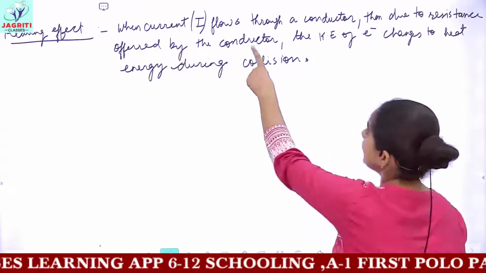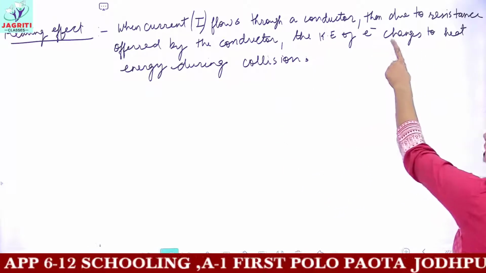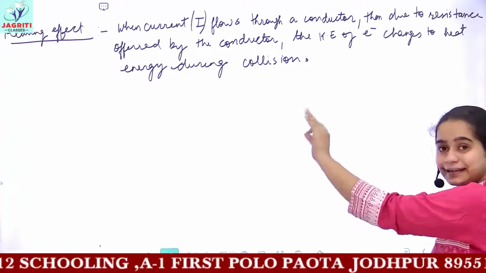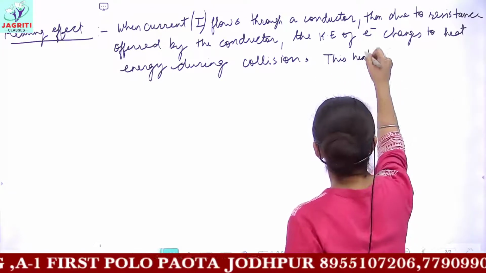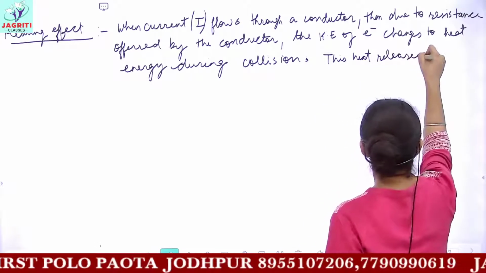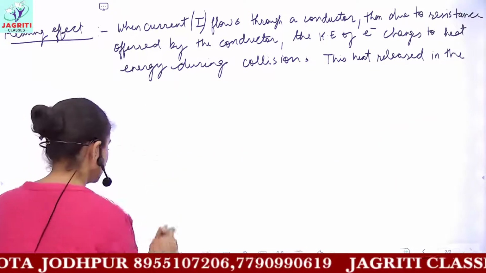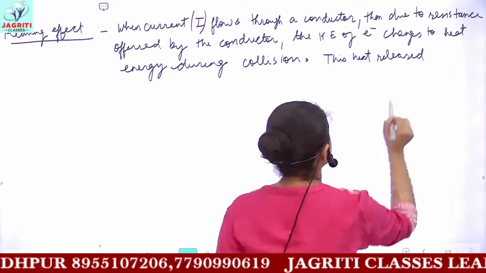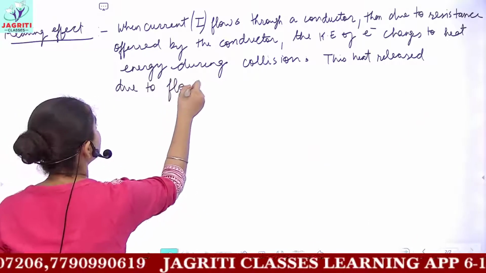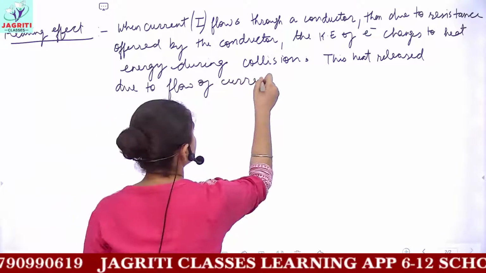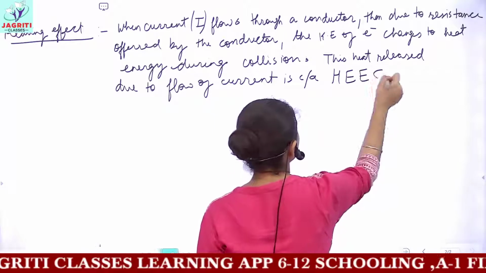So when current I flows through a conductor, then due to resistance offered by the conductor, the kinetic energy of electrons changes to heat energy during collision. This heat which is released in the environment due to flow of current is called the heating effect of electric current.